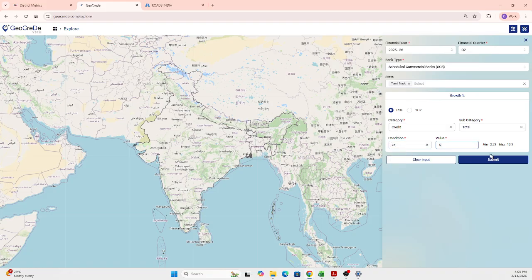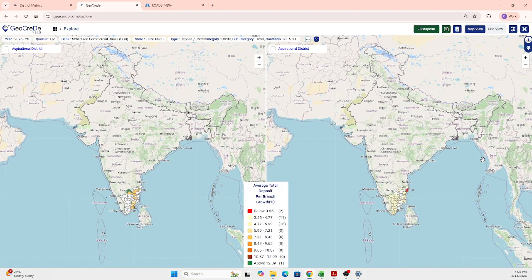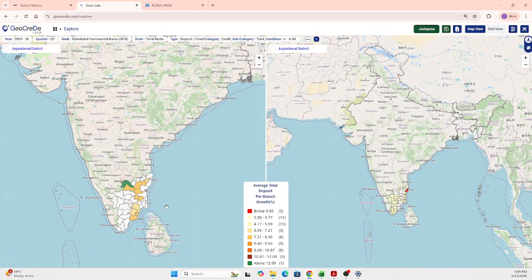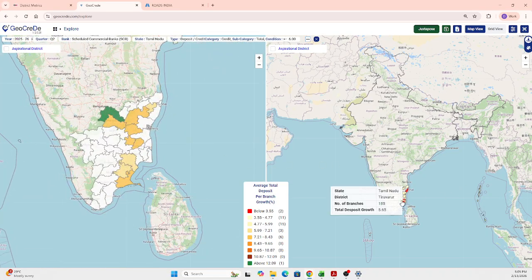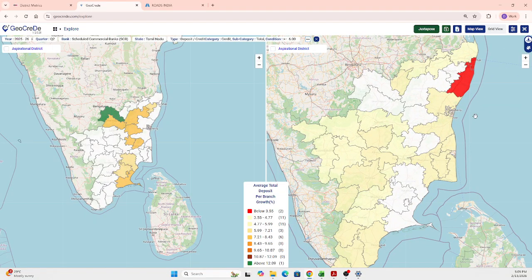The minimum and the maximum value is there. I have given greater than 6. To the left, the districts that qualify the query will be shown, and to the right, the districts that don't qualify the query will be shown. This helps you visually understand what the query has made sense, and you can get many insights over that. You can get the information based on the credit, deposit, or the number of accounts. So this is about the explore option.